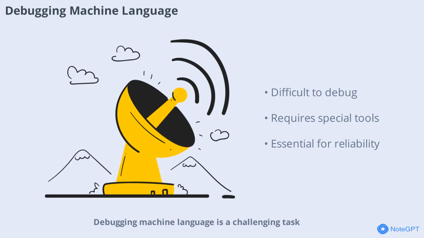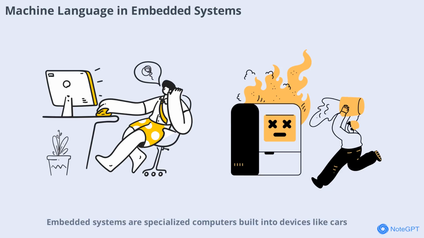Debugging machine language is a challenging task. Since the code is just a series of ones and zeros, finding and fixing errors requires specialized tools and a deep understanding of how the CPU works. Programmers use debuggers and emulators to step through machine instructions, examine memory, and track down bugs. This process can be time-consuming, but it's essential for creating reliable and efficient software, especially in critical systems like medical devices or aerospace technology.